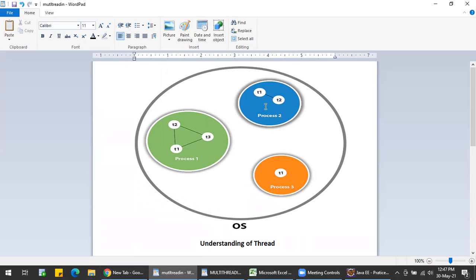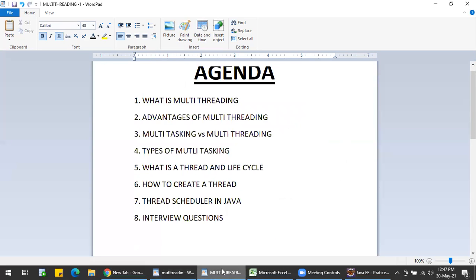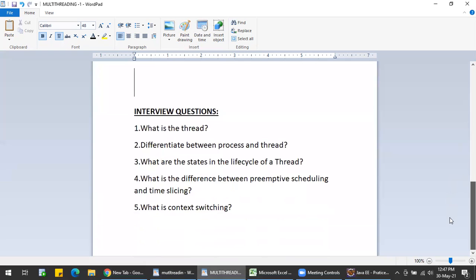Because when I'm coming back to the same process, I can start from the same point. Because of that, I'm storing the state of the process in memory, so it will be easy for context saving, and my time is also saved, and it enables multiple processes to run at the same time. So this is the use of context switching, and these are the major important questions that are asked in interviews related to this topic we have discussed.